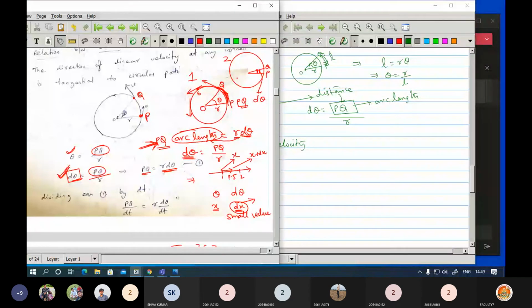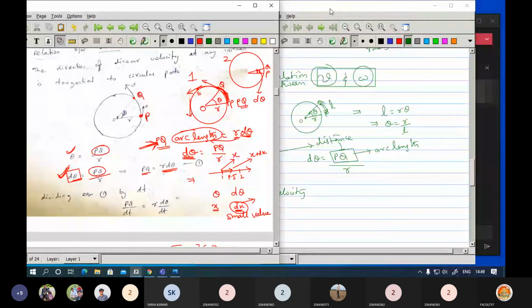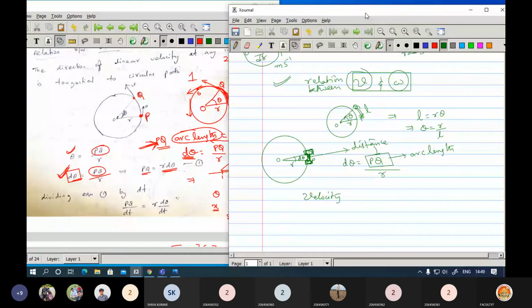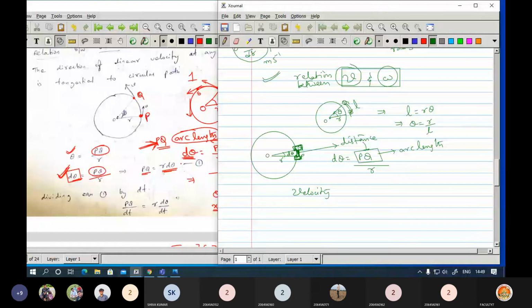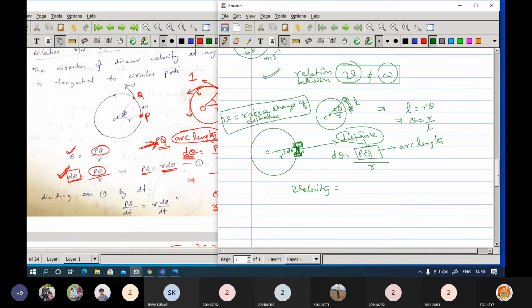Okay. Now here what we are going to get is the velocity. So what is velocity here? We need to get the rate of change of displacement or the distance according to the previous knowledge. Previously we had seen velocity is given as rate of change of distance. Now here we are going to consider the same thing. You can take the same distance with respect to time, so it is going to change.